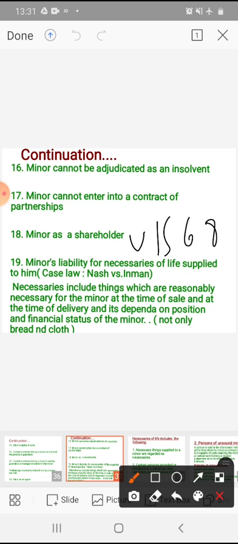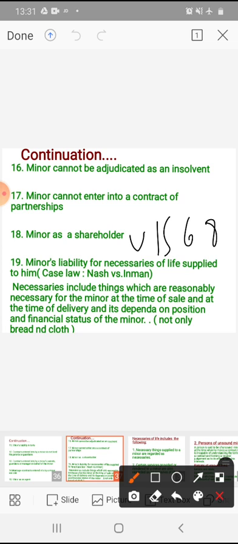Now that particular person who spends the money is eligible to take 1000 rupees from the property of the minor. He can reimburse the 1000 rupees from the property of the minor. This is the law relating to the necessaries of life.